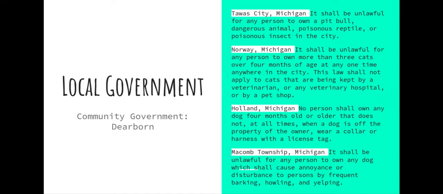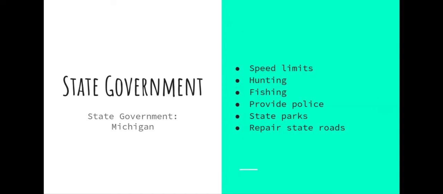Each of these laws says that they can or cannot have certain animals in their city. This is a decision of each city. So what Dearborn says for pets might not be the same as what Holland, Michigan says. That's because this law, the idea of pets, is up to each individual city. So it's a local government decision.